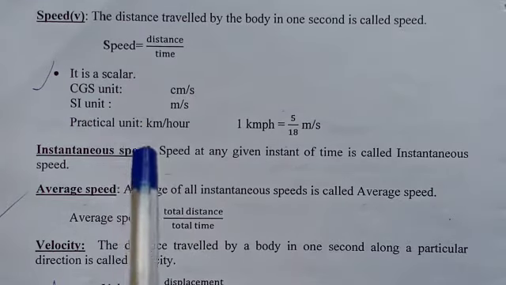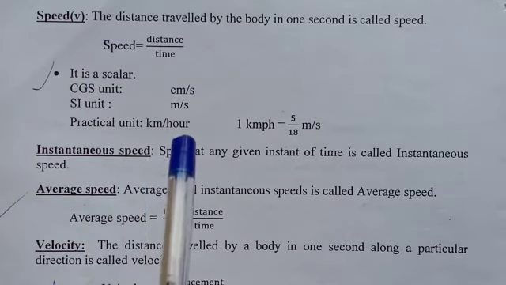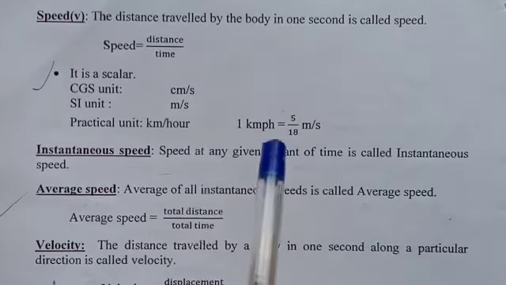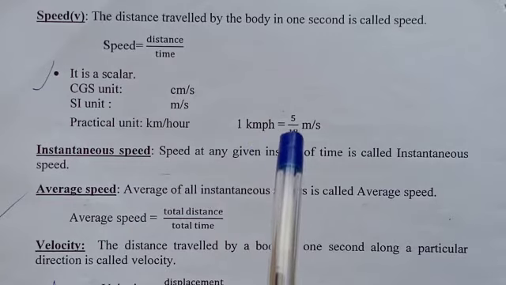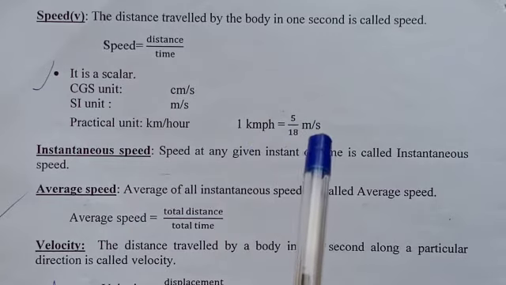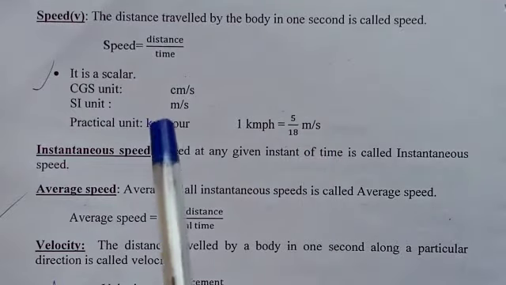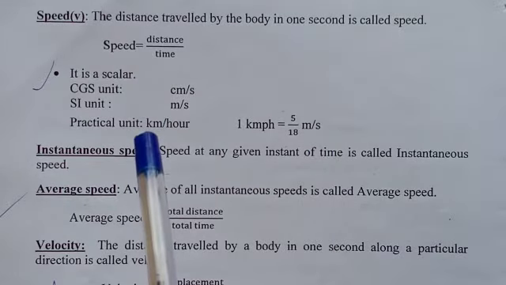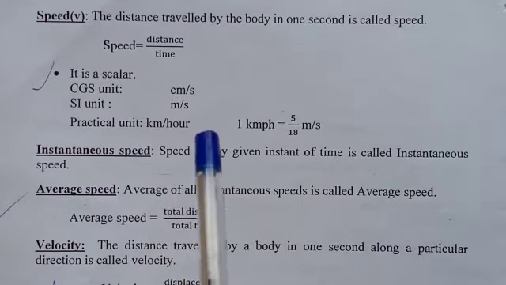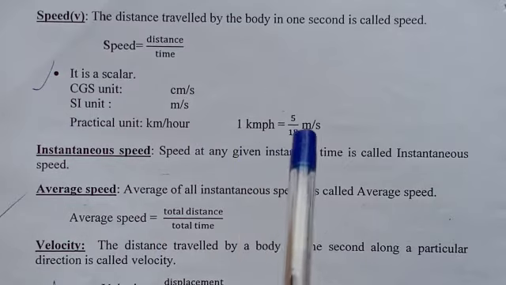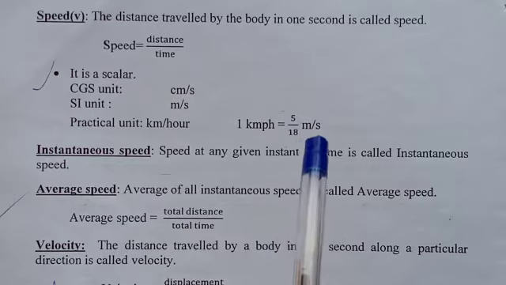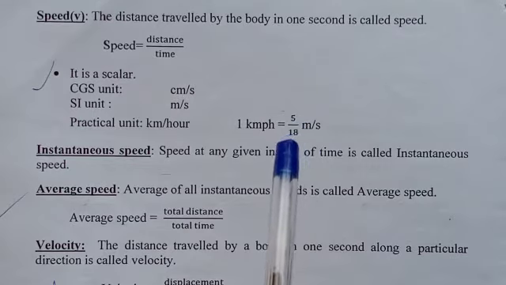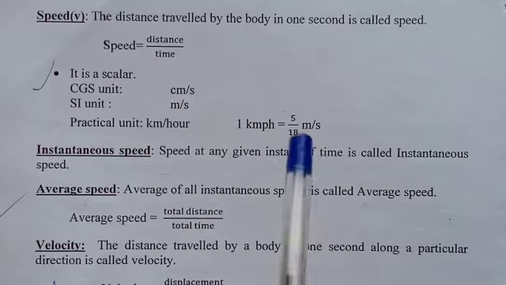So for speed, the practical unit is kilometer per hour. 1 kilometer per hour equals 5 by 18 meter per second.